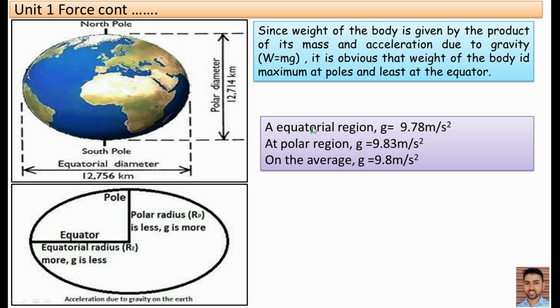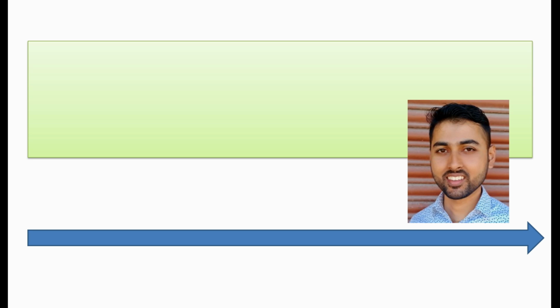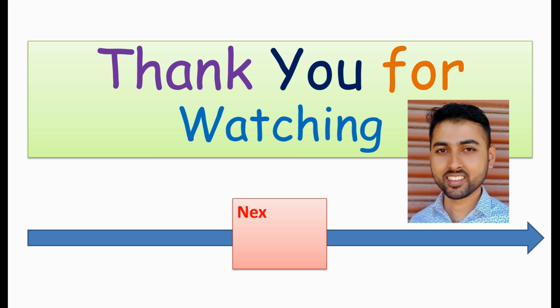In the equatorial region, acceleration due to gravity is 9.78 meter per second square. In the polar region, it is 9.83. From this data it is clear that acceleration due to gravity is more in the polar region and less in the equatorial region. Average acceleration due to gravity is equal to 9.8 meter per second square.